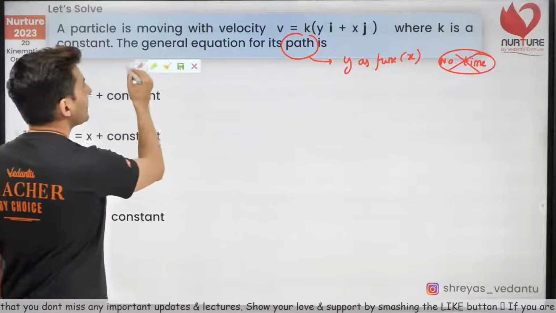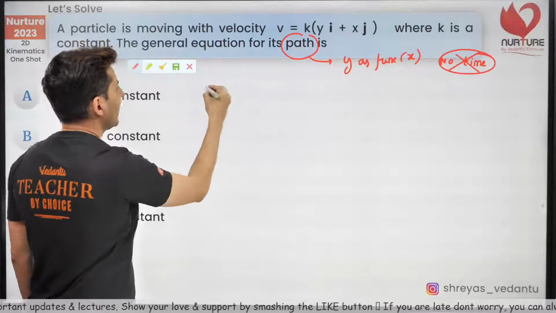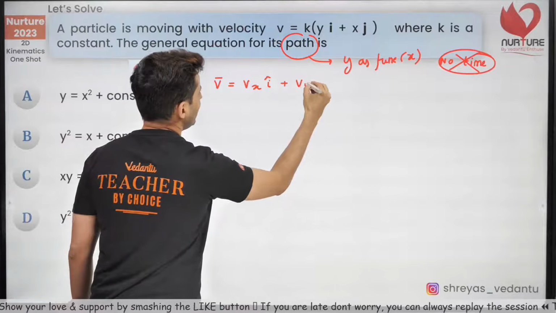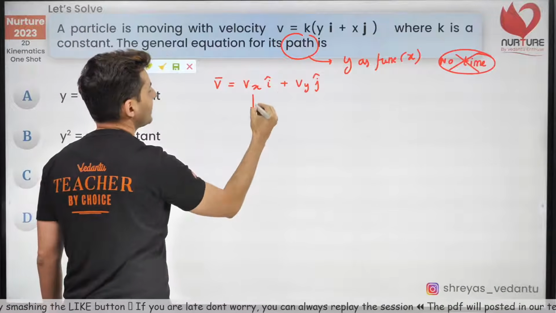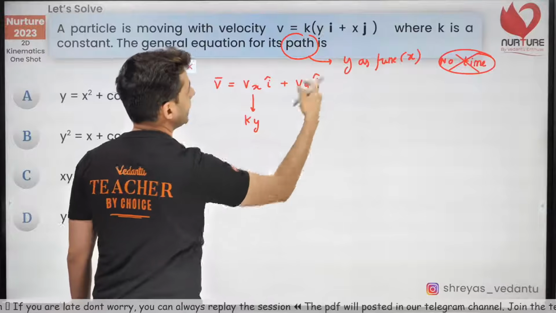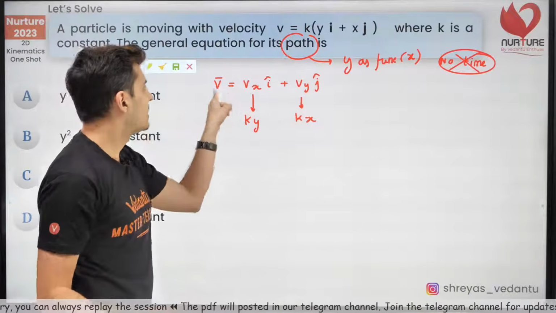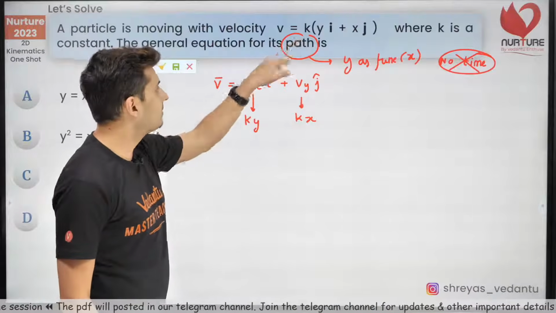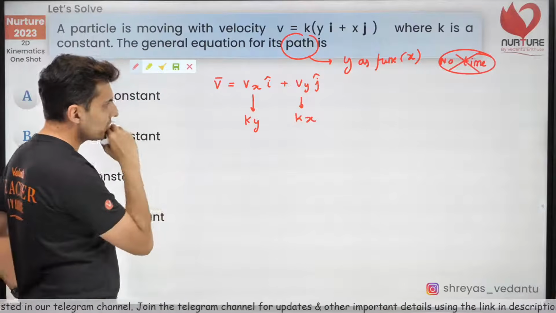So what do we do now? This is the velocity where k is a constant. Any velocity is nothing but vx i cap plus vy j cap. Over here, by comparing, you can clearly see what is vx. Vx is ky. And vy is nothing but kx. Everyone fine? Just compare. Velocity in general will be something i cap plus something j cap. Two components. Compare. Vx is this. Vy is kx.